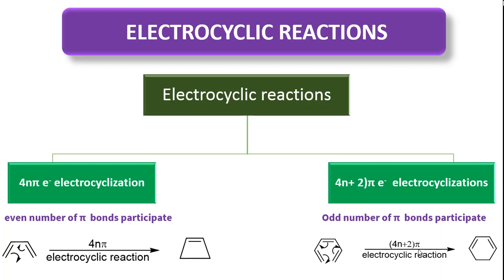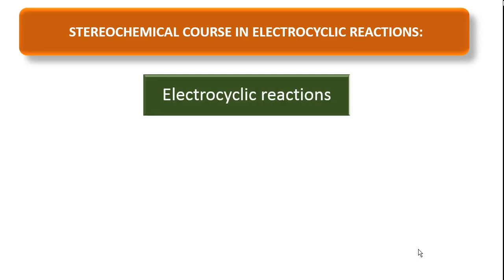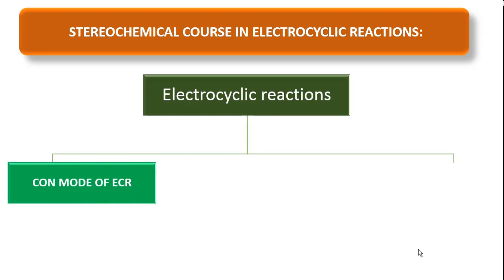The next important concept is the stereochemical course of electrocyclization reactions. Based on stereochemical course, electrocyclizations are classified into two types. Con mode of electrocyclizations. What are the con mode of electrocyclizations? At pi termini, the two carbons along with the groups rotate in the same direction, clockwise or counterclockwise.